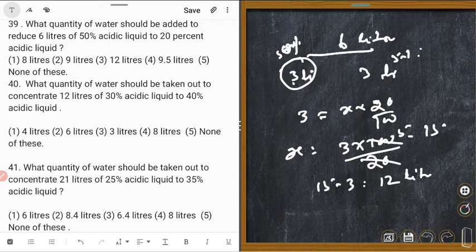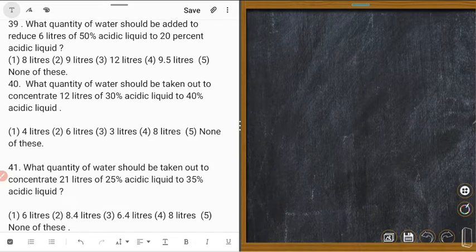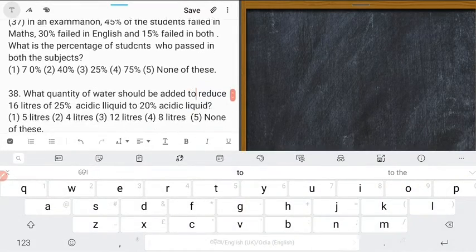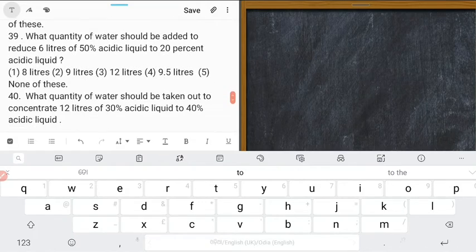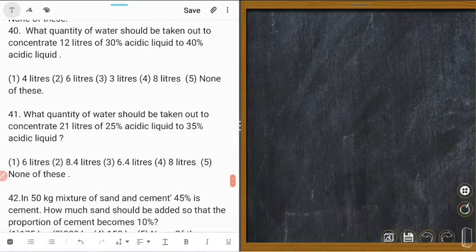So 12 liters should be added so that the mixture will be 15 liter and its 20% will be 3 liter. Could you understand? Next one. 40. What quantity of water should be taken out to concentrate 12 liter of 30% acid to 40%?